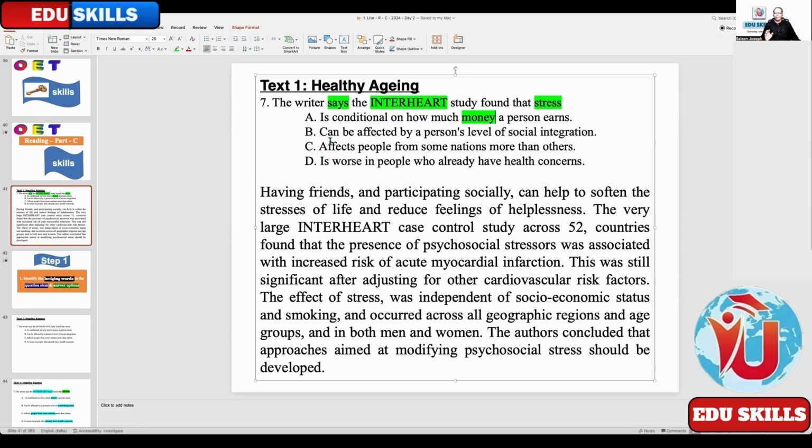Now option B, keyword: social integration, exactly. Those who are watching me on YouTube can type into the chat box. Option C, hedging word: some nations. Exactly. Option D: health concerns.